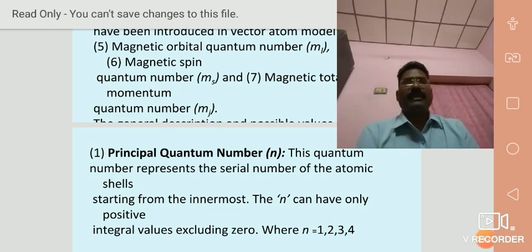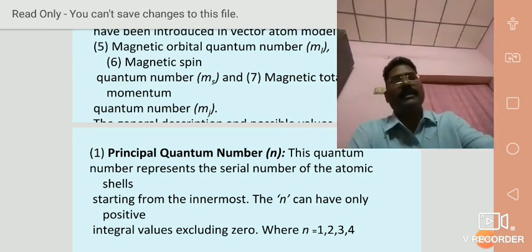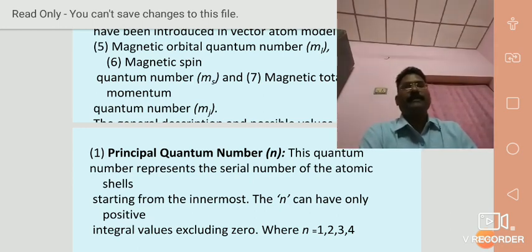Starting from the innermost, very close to the nucleus, that is the starting orbit, called Bohr's orbit. Bohr's orbit is a circular orbit. How can we represent the different orbitals in an atom? The principal quantum number n is equal to 1, 2, 3, 4 and so on.